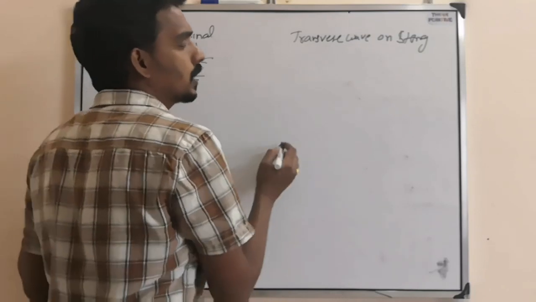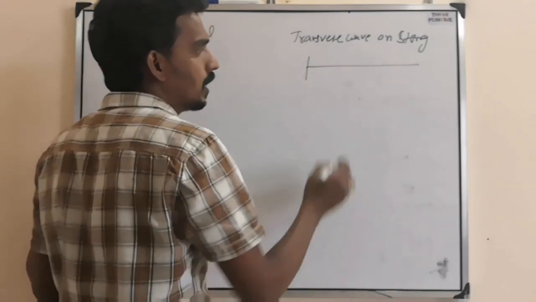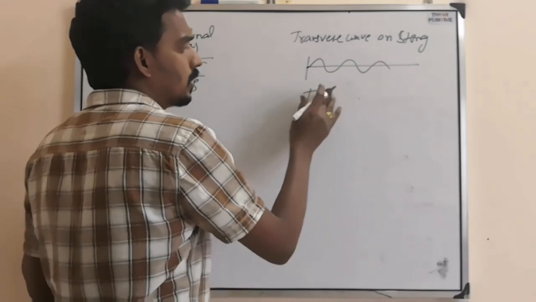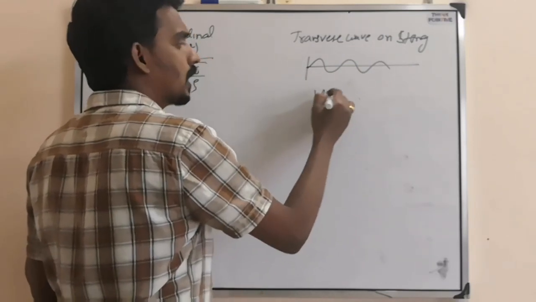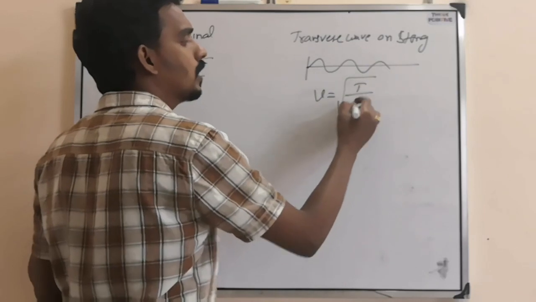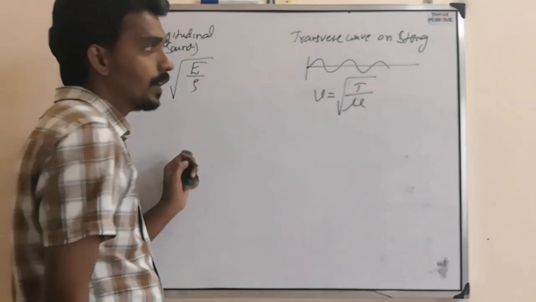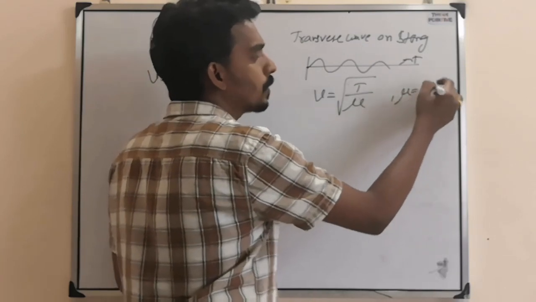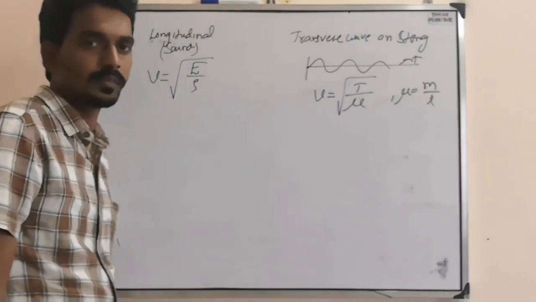Now a transverse wave on a string means the string is tight and there is a vibration. The speed of the transverse wave is under root T by mu, where T is the tension in the string and mu is mass per unit length.